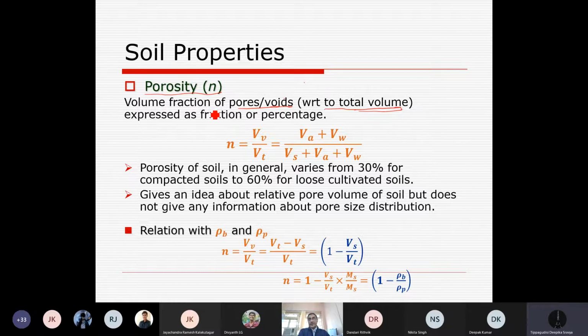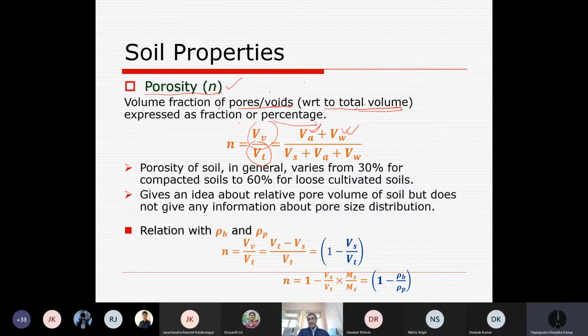It is a volume fraction of voids with respect to total volume, expressed either as a fraction or as a percentage, and that is simply called the porosity. So porosity is volume of voids divided by volume of total soil mass. The void is simply air plus water, so volume of air plus volume of water, and the volume of total soil mass or sample is simply the solid,